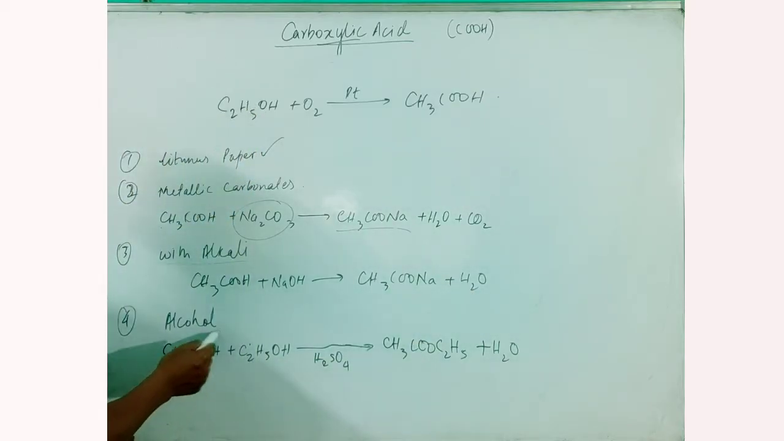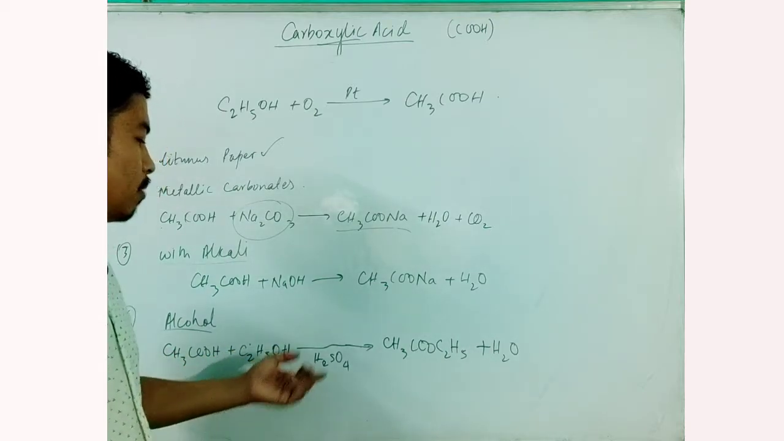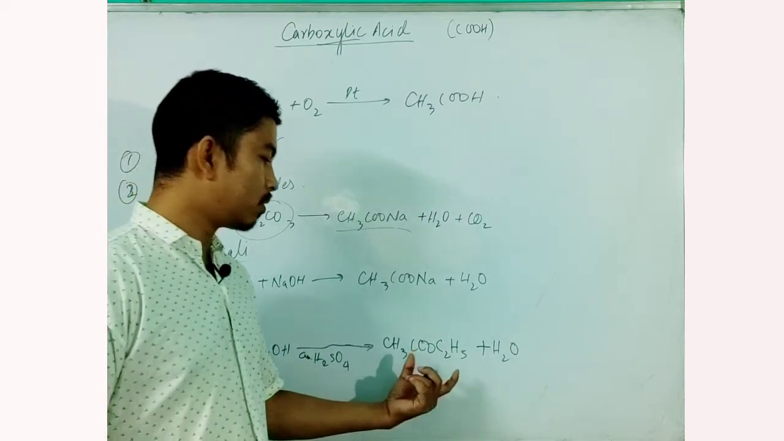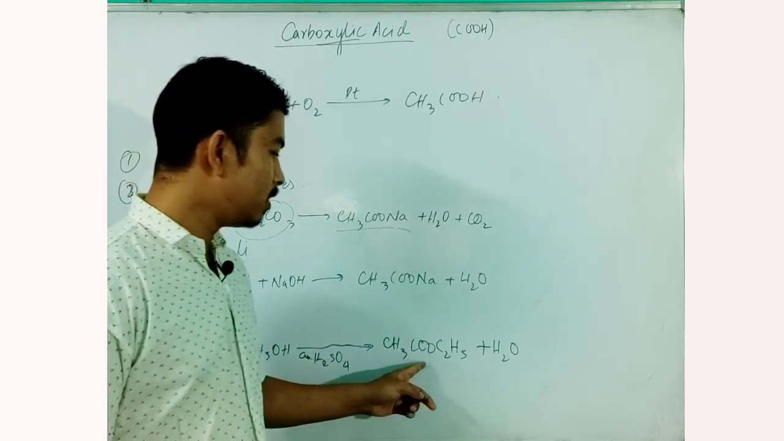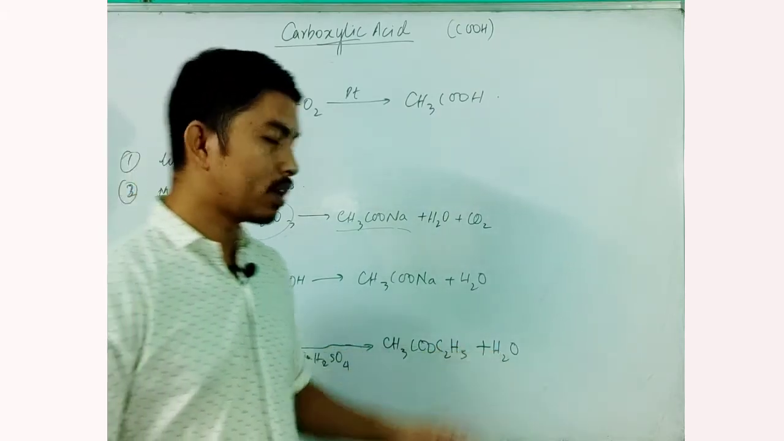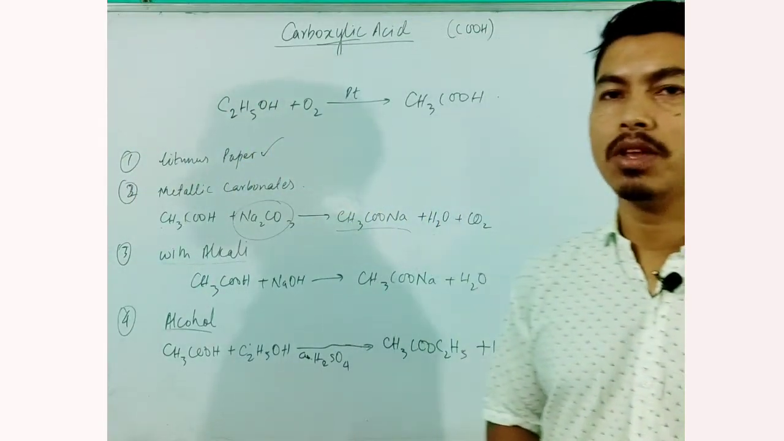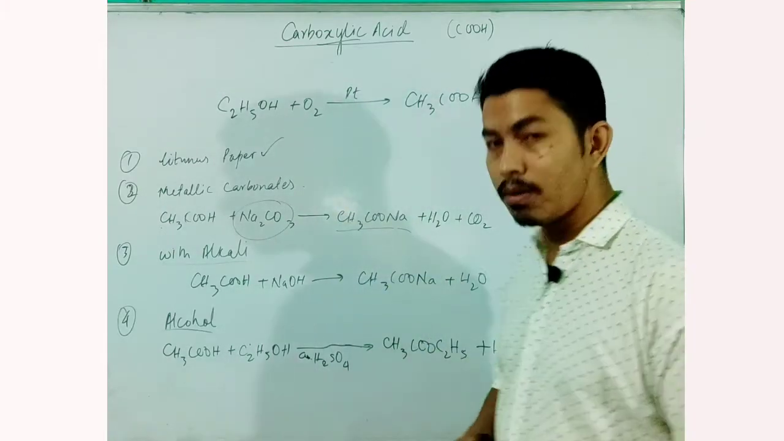An important reaction with alcohol is known as esterification, because in this the acetic acid reacts with ethanol in the presence of concentrated sulfuric acid to produce a compound which has a fruity smell, known as ester, and water. This reaction is known as esterification. So these are some of the important reactions of acetic acid with some of the compounds.